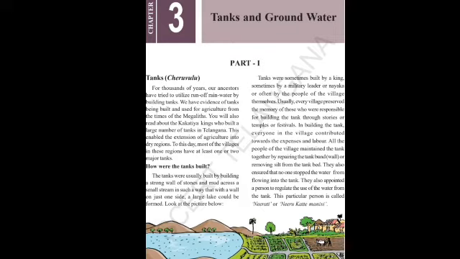And how do we know that our ancestors built the tanks and utilized the runoff of rainwater? Because now we have the proof of the tanks which they have built. The tanks we have now are the evidence. Evidence means what? Proof. You can underline that word and write the meaning. Evidence means proof. And they even used this tank water for agriculture. And even the megalithic people also. Megalithic means large stone. You have studied in the 6th class about megalithic people.